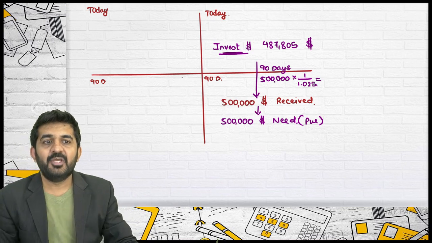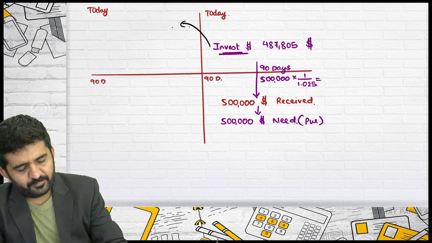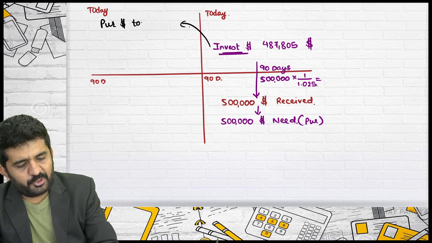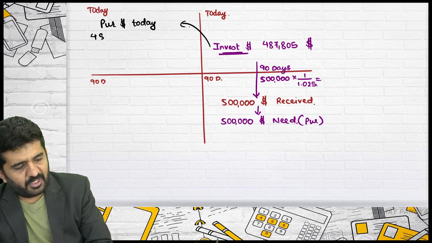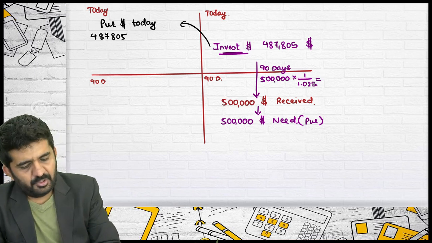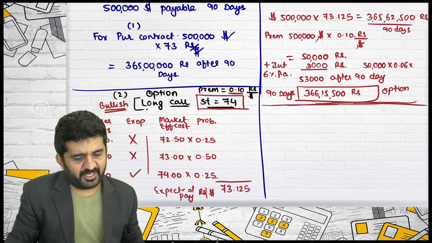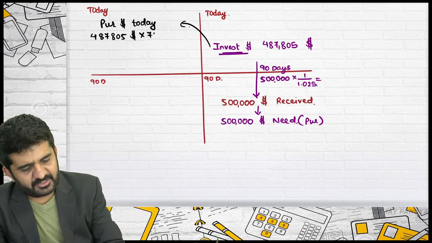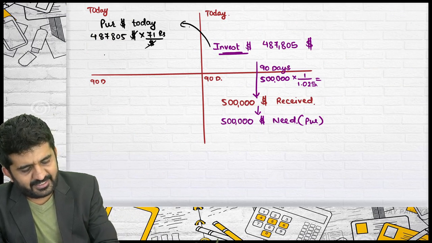So you will have to purchase 4,87,805 dollars today. So the spot rate will be applicable. Spot rate is 71 rupees per dollar. Dollar will get cancelled.